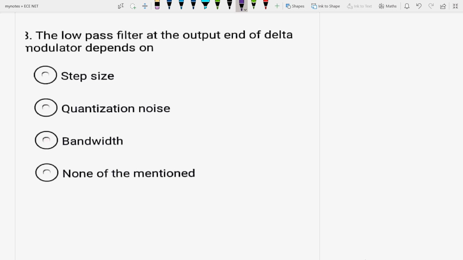For example, you have heard R should be less than or equal to C, information rate should be less than or equal to the channel capacity. So the low pass filter at the output of the delta modulator depends upon the bandwidth of the delta modulated signal, so that it can accommodate the desired range in order to reconstruct the output, the actual signal.